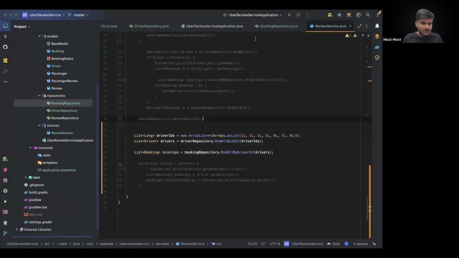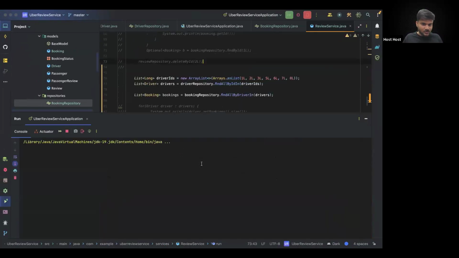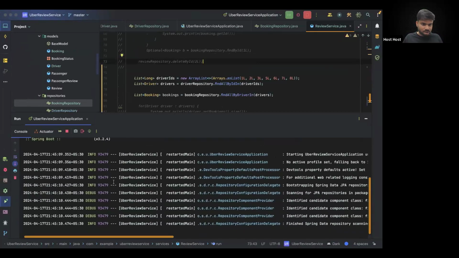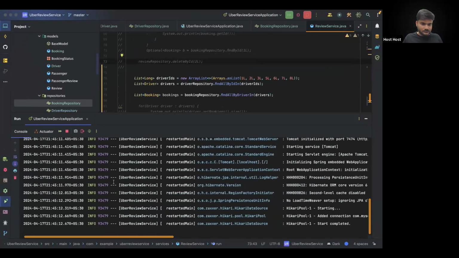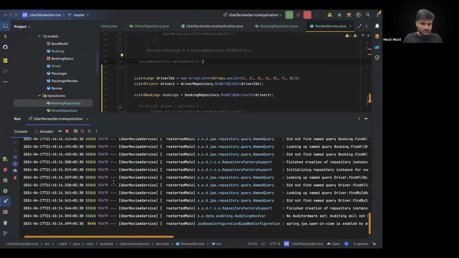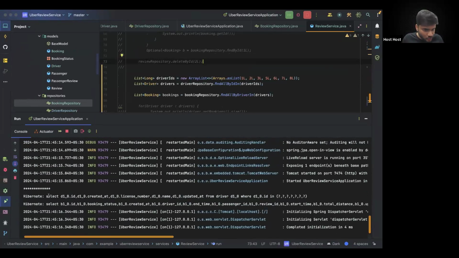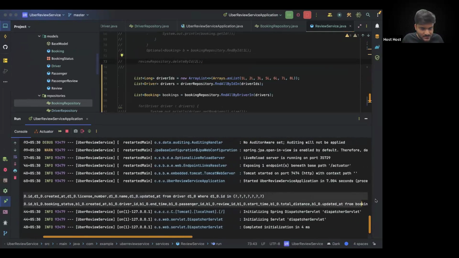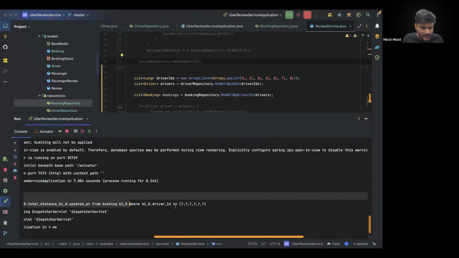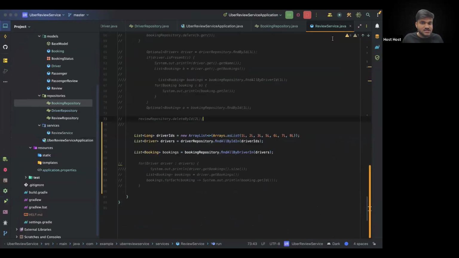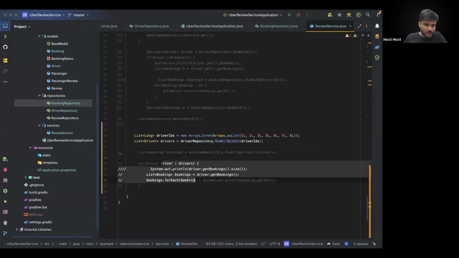If I just comment out everything here and open everything here. Okay, this was a custom implementation that we did. If you run this code, you can see there are only two queries that are being executed, and the second one is an in query. This was a custom implementation that we wrote. Now, Spring actually gives us an internal method as well to implement this solution for the N+1 problem. So instead of making N+1 queries, we are only going to make two queries.